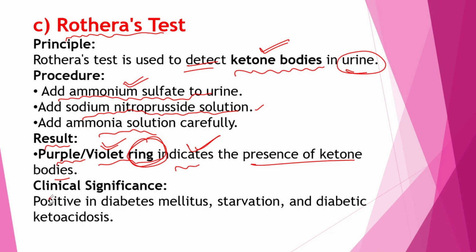Then what is the clinical significance? It is positive in diabetes mellitus, starvation, and diabetic ketoacidosis. So this is Rothera's test.